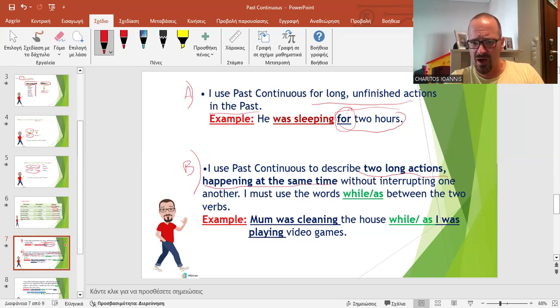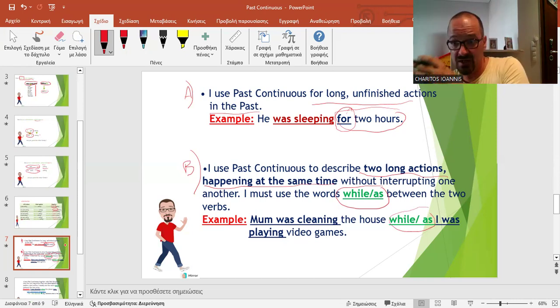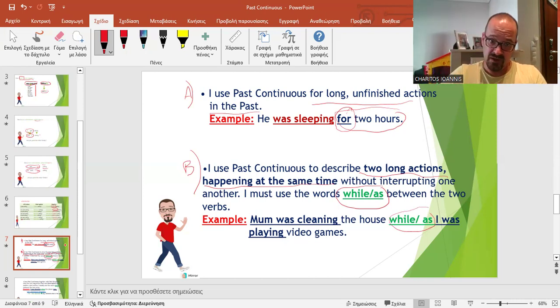And I use while or its synonym as to connect the two verbs. So mom was cleaning the house. She was cleaning and cleaning and cleaning for some time, while or as I was playing video games for some time, right? Yes?